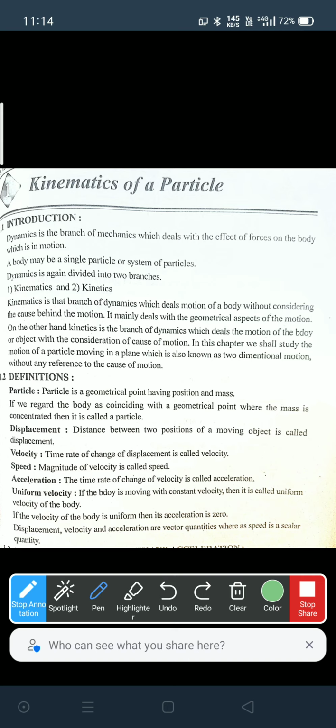Next, uniform velocity. If the body is moving with constant velocity, then it is called uniform velocity of the body. If the velocity of the body is uniform, then its acceleration is zero. This is also question for MCQ. This velocity and accelerations are vector quantities, where speed is a scalar quantity.